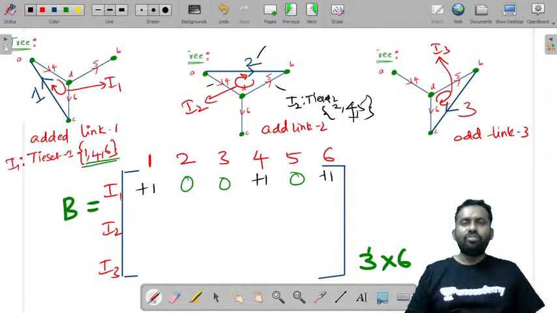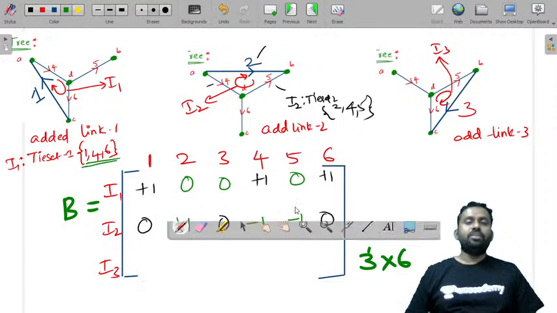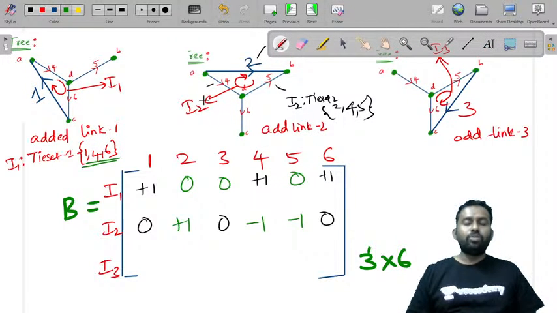So you have 2, 4, 5. Except 2, 4, 5, the rest are zeros. Now what are the values? I2 and 2 are in the same direction, plus 1. This is loop current I2 and 2, both are in the same direction. And 5, if you see, I2 is in clockwise and 5 is in anti-clockwise, so it is minus 1. And if you observe 4 also, 4 is also in the opposite direction to I2, so it is minus 1.